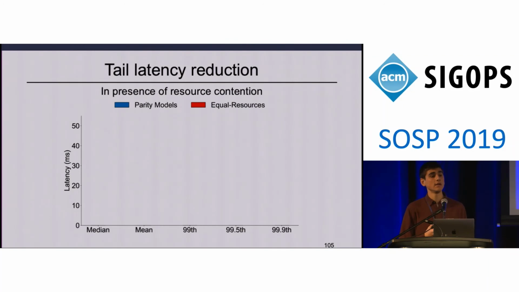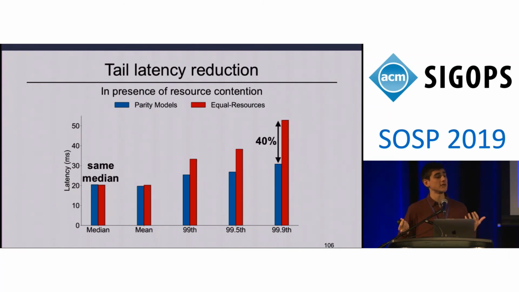In evaluating the tail latency reduction that results when using parity models, we showcase parity models in the presence of resource contention. Compared to approaches that make use of the same number of resources as parity models, we find that parity models can lead to a significant reduction in tail latency while maintaining the same median. And this enables parity models to return predictions with highly predictable latencies.